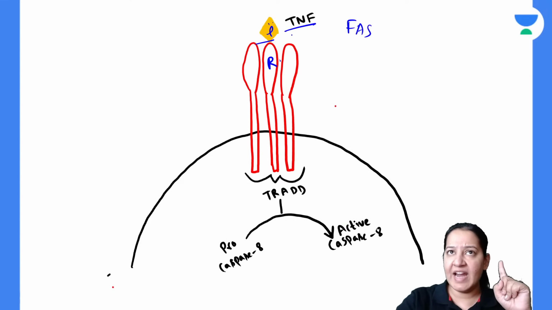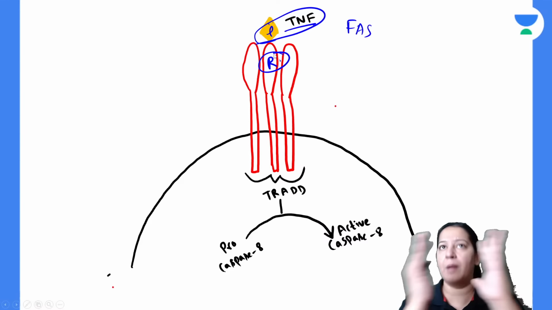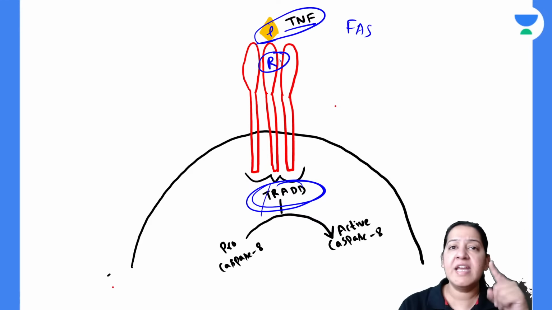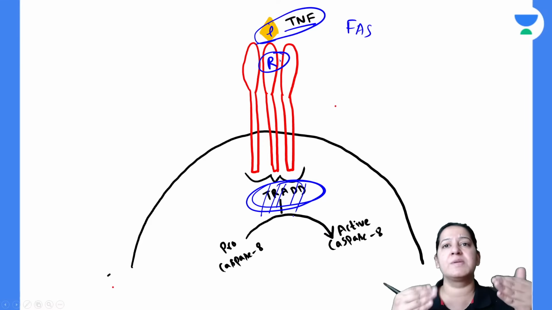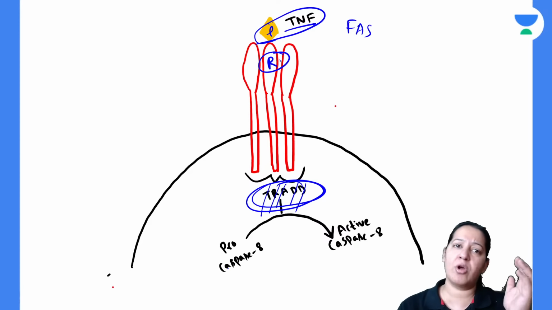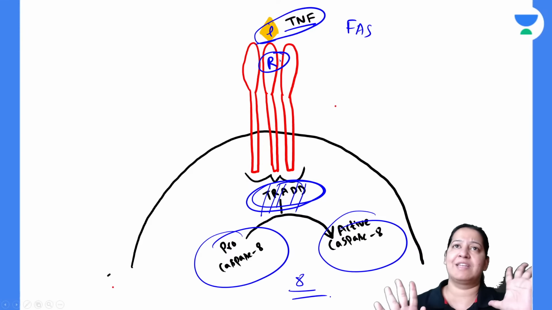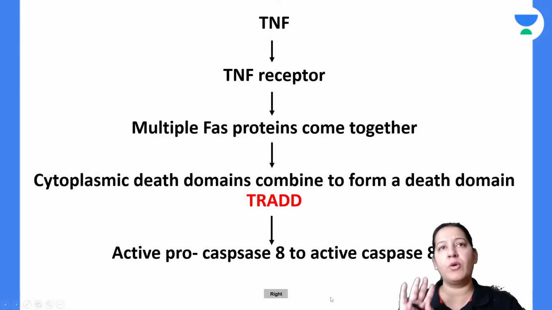When TNF ligand comes and binds with TNF receptor, multiple TNF receptors come together and they will form a domain. The name of the domain here is TRADD, TNF receptor associated death domain. Ultimately, this receptor also converts pro-caspase 8 into active caspase 8. So caspase 8 is activated. There are two types of death domain, the Fas and the TNF. The story of both is the same.